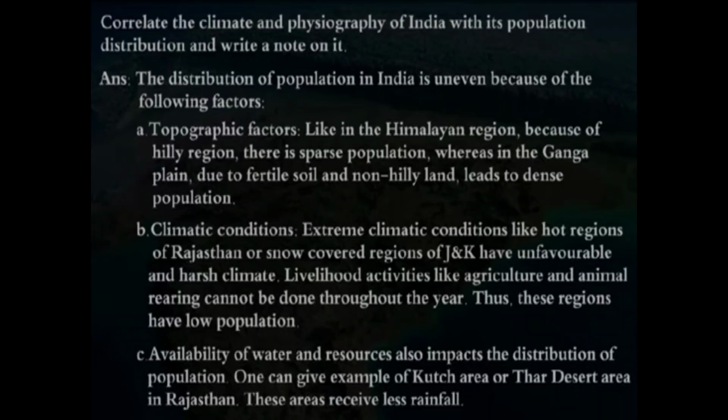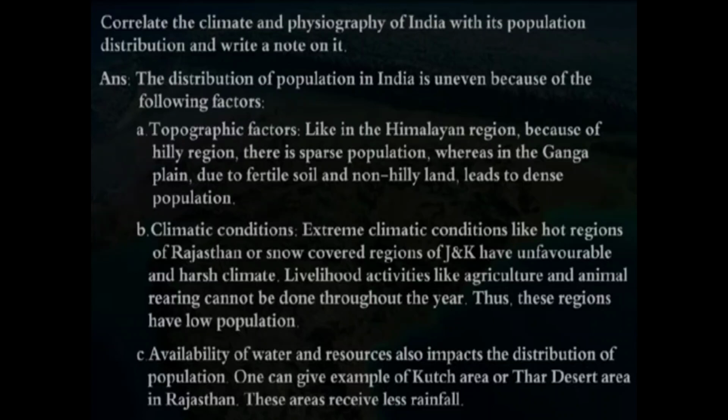The reason behind it, first, is the topographical factor. Like in the Himalayan region, because of the hilly terrain there is a sparse population, whereas in the Ganga plain, due to fertile soil and non-hilly land, there is a dense population. Topography is very important, right? According to the topography, the population may be reduced or sparse. Mostly we can see that the Himalayan range is a high mountainous range. So it is a hilly region, therefore the population there is very sparse.